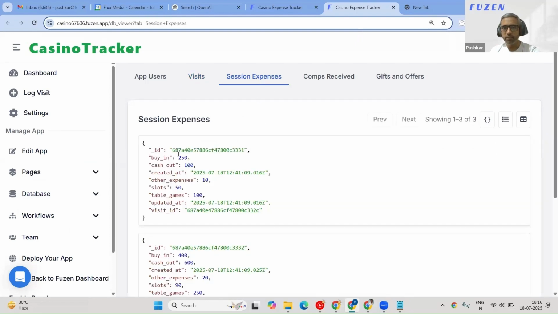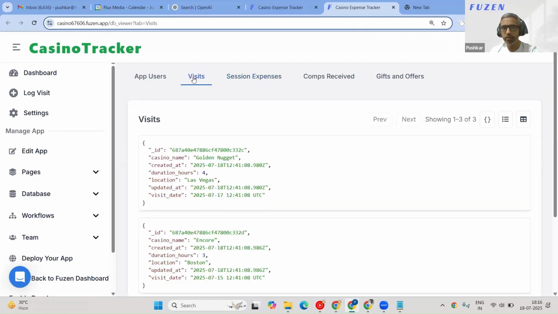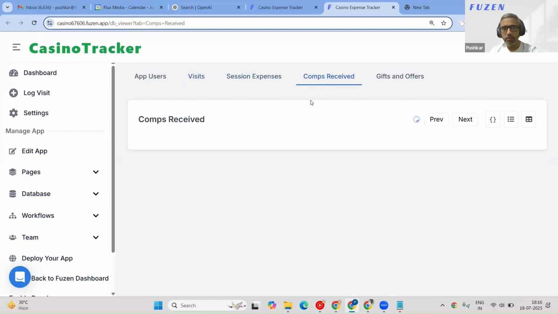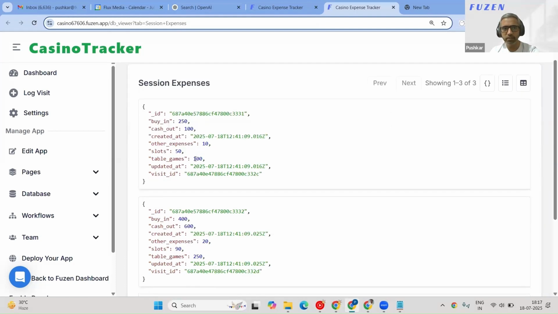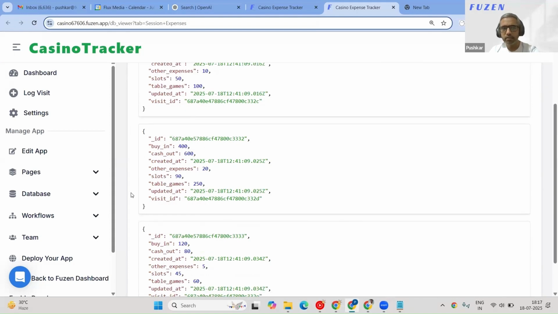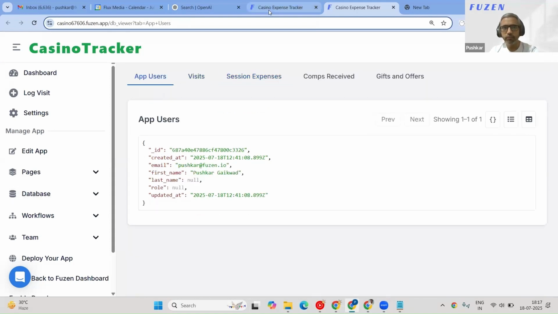And then we have session expenses. Each session is going to belong to a visit. So we have the casino name, created at, okay. It missed something important. It didn't get linked to a visit or to a casino ID. But that's because we haven't created a data table for casinos, which we'll fix. Then comps received, drinks value, free play credits. So this is what you were expecting, right? Comps received, they could receive something, and they could have different kinds of expenses. Yeah, so other expenses. Okay. I think there are some improvements in the data table that we can do.